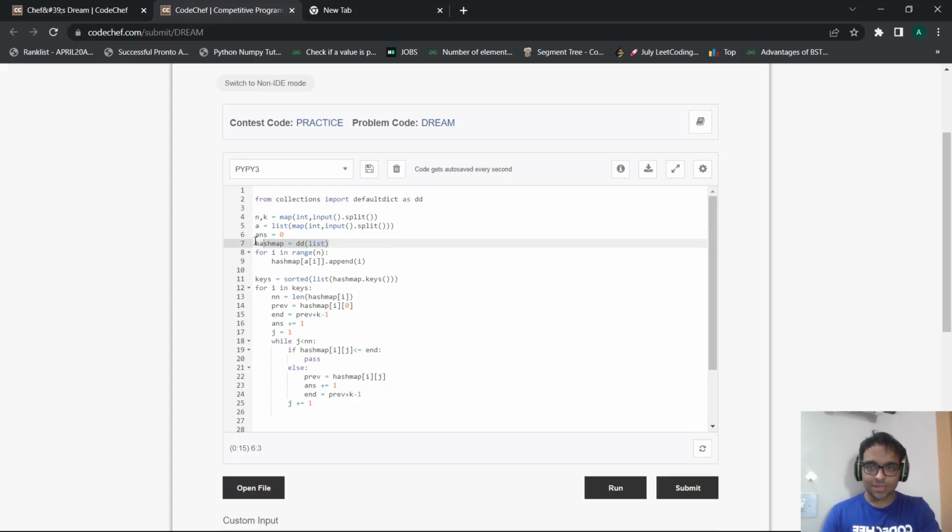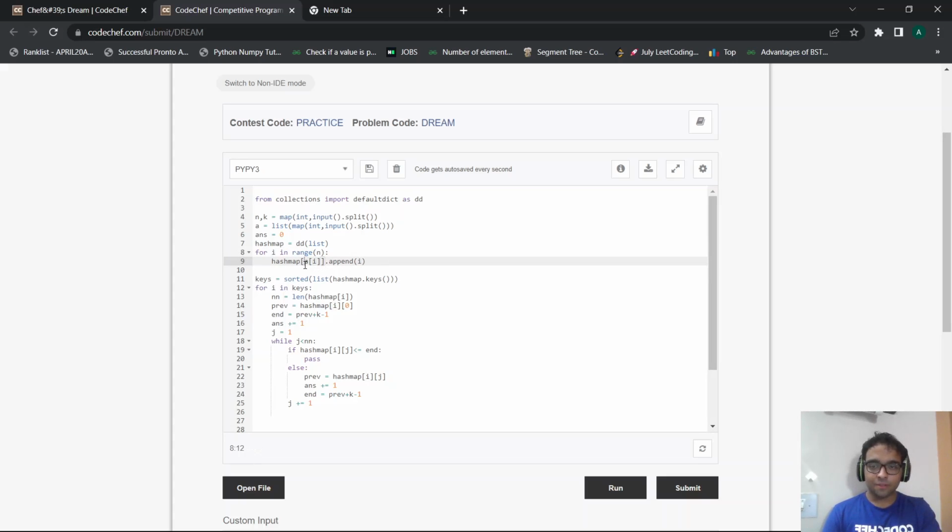And as I discussed in the approach section, I initialize my hash map, which is nothing but a dictionary in Python, or in C++, it's just a normal map, with the value as a list. List is nothing but an array. So as I discussed in the approach section, for every key, by default, we have an empty array in my hash map. Then I traverse in the n length and I append the value of key with its particular position.